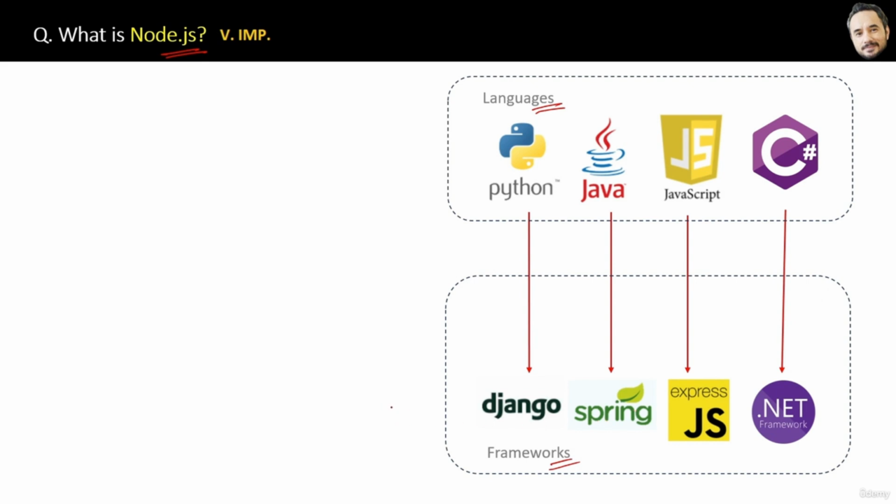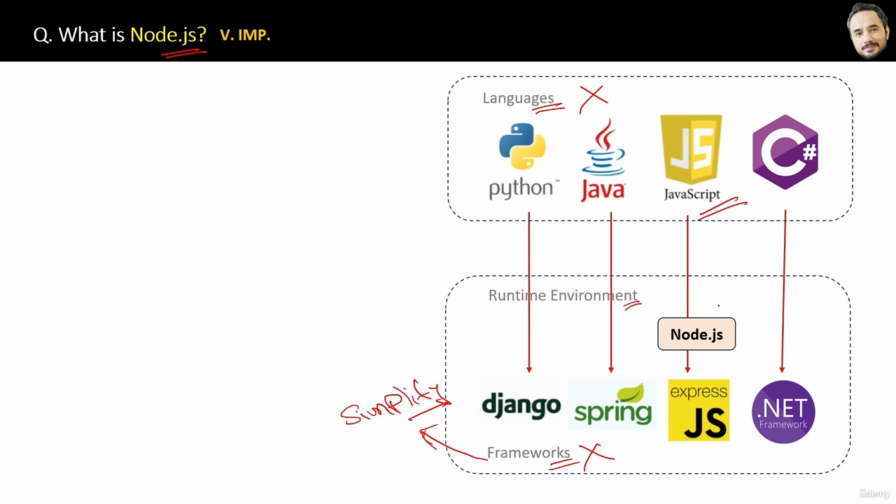Now, what is the role of a framework? The role of a framework is to simplify the creation of large applications. How? By providing many inbuilt and reusable libraries, classes, functions, etc. Okay, now as you can see, Node.js is not here, right? That means Node.js is neither a language nor a framework. So, what is Node.js? Node.js is a runtime environment for executing JavaScript code.